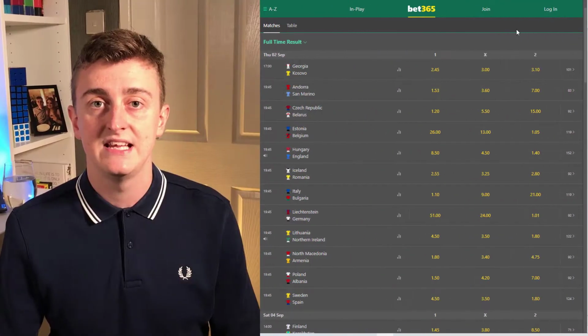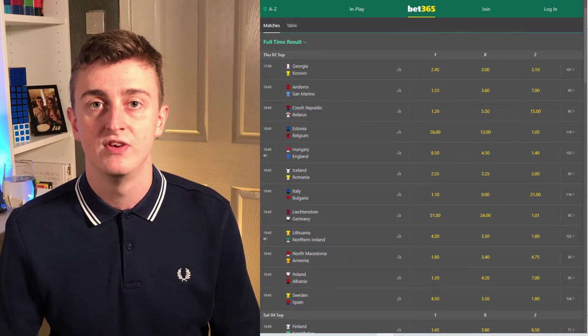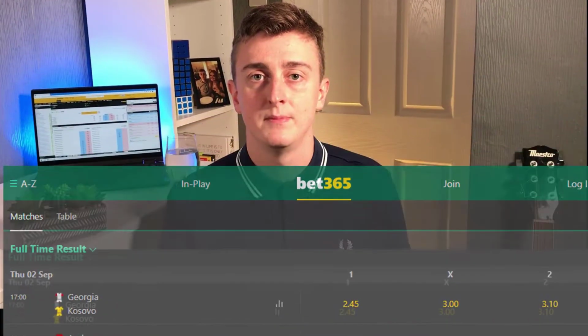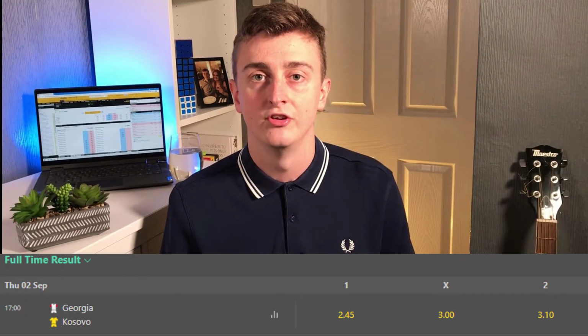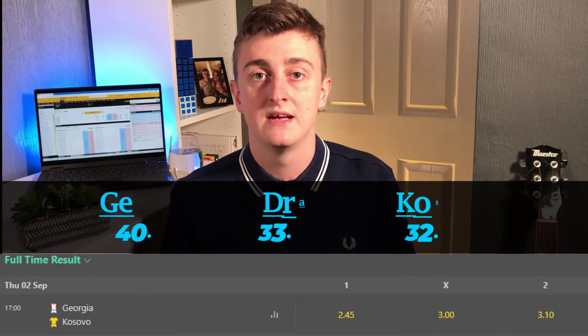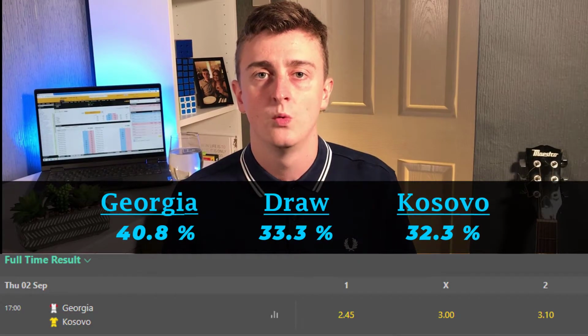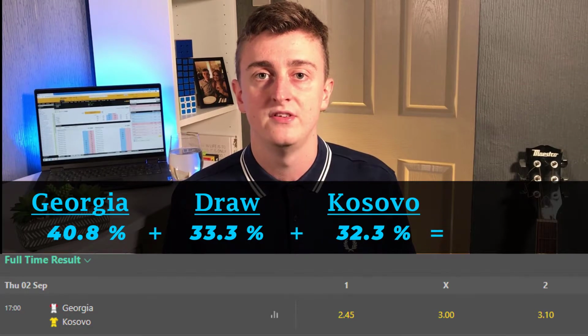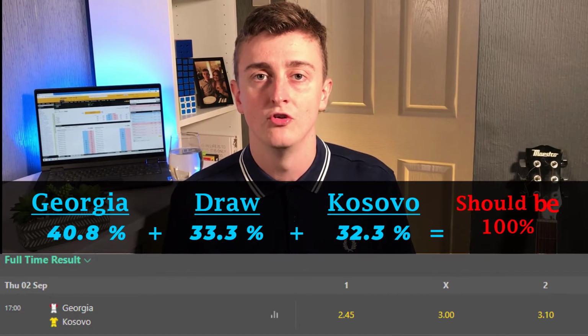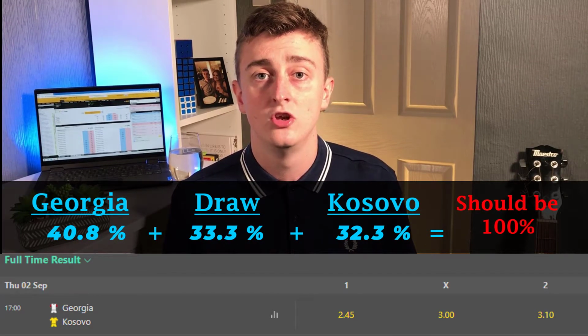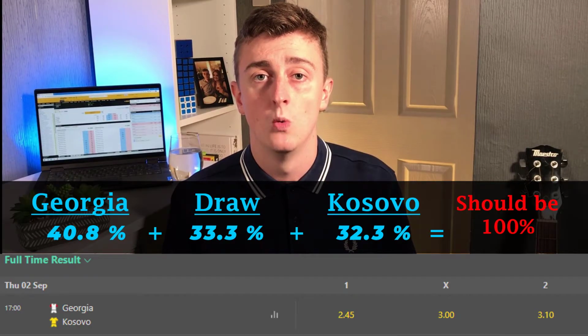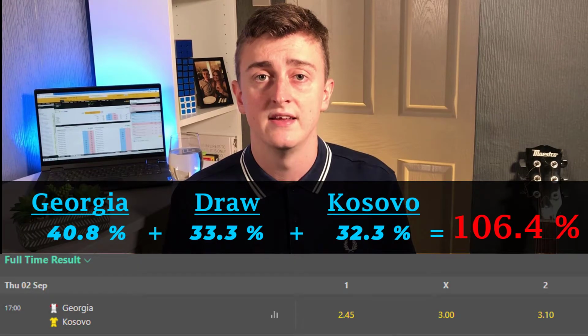Let's take a look at a football game then and show you the odds. It's currently the international break, so these are all international fixtures. So I'm going to select a match at random here, and that is Georgia versus Kosovo. We can convert the odds the bookmaker is offering us into percentages. Once we've converted the odds to percentages, we can sum the total percentages up. In theory, this should equal 100%, as we've mentioned before, nothing else can happen except a home win, away win, or a draw. But when you do the total of the percentages, you see that you get a value of 106%. So what's going on here?